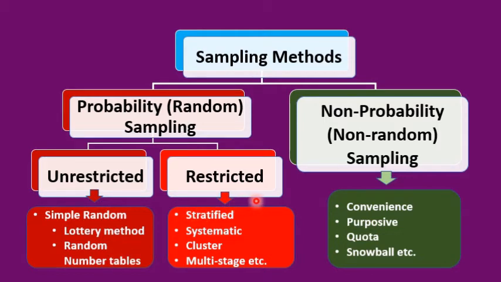And under restricted random sampling, there are sampling methods such as stratified sampling, systematic sampling, cluster sampling, multi-stage sampling, multi-phase sampling, etc. Then non-probability or non-random sampling consists of various methods such as convenience sampling, purposive sampling, quota sampling, snowball sampling, etc. In this module, I am discussing the topic probability or random sampling.